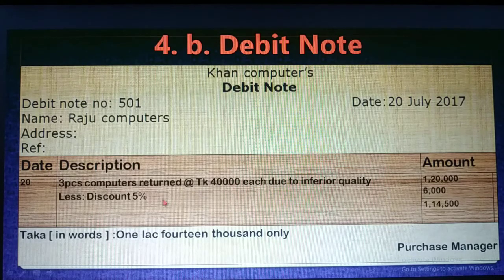And at the time of purchase and sales, the discount is 5%. So discount is 5%, it is 6,000. How can we calculate 5%? 1,20,000 into 5 divided by 100, then it is 6,000. So it is 1,14,000. Dear student, by mistake 1,14,500 is written, 1,14,000 will be here. It is written taka 1,14,000 only, and the purchase manager signs.